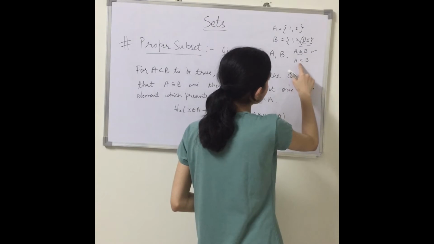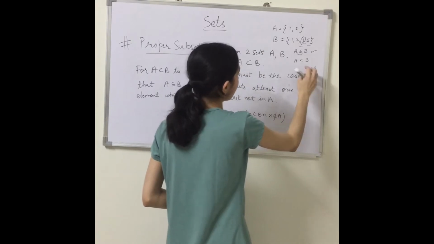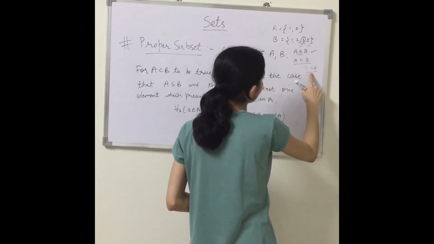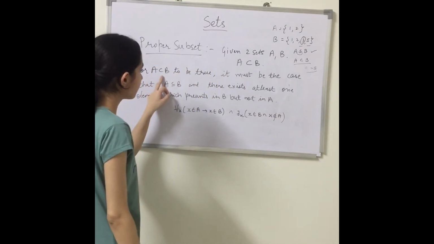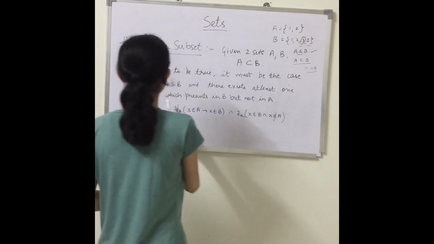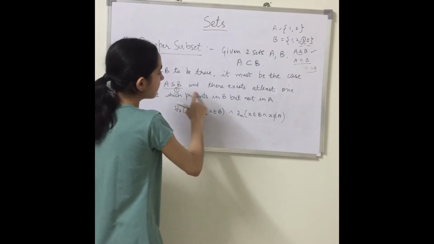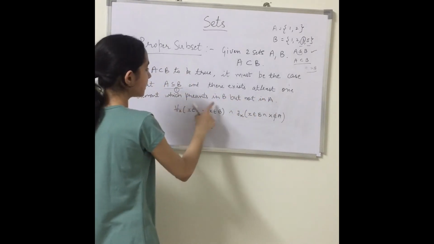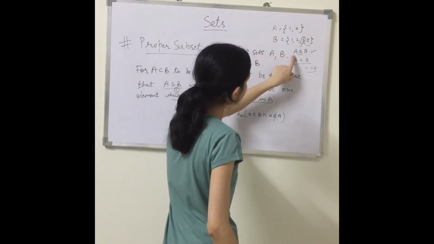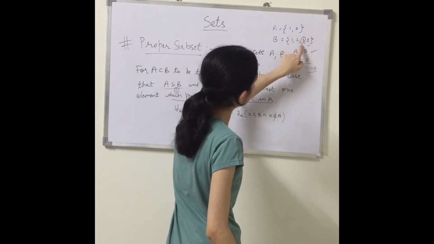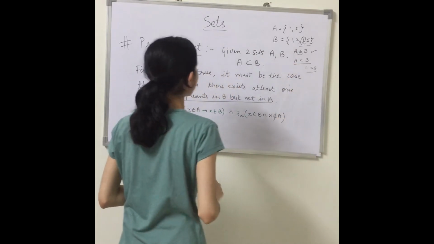Right? So this is a major change: in a subset we can have A equal to B, both sets equal also. But in a proper subset, two sets can never be equal. Okay? So this is a difference. For A to be a proper subset of B, the first thing is that A is a subset of B, and there exists at least one element present in B but not in A. Yes, A is a subset of B, but there exists at least one element in B which is not present in A. Then we can say that A is a proper subset of B.